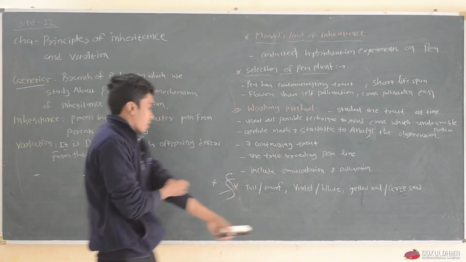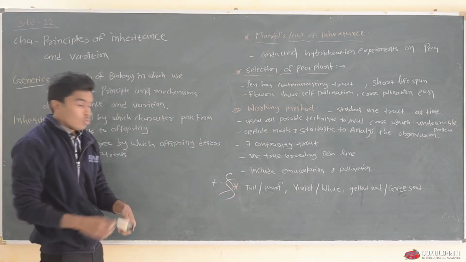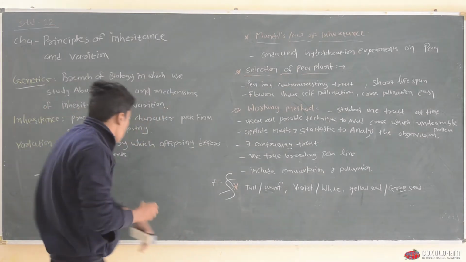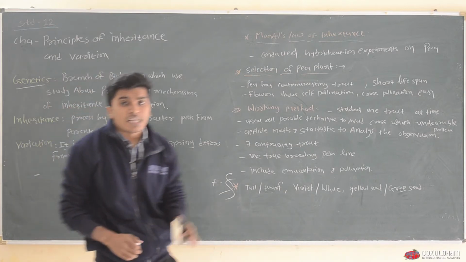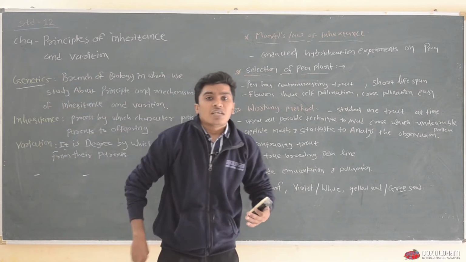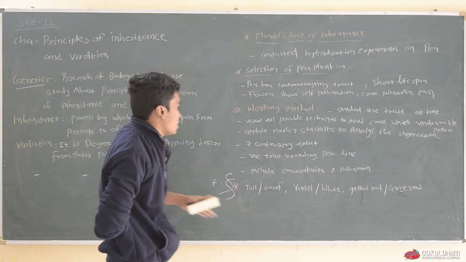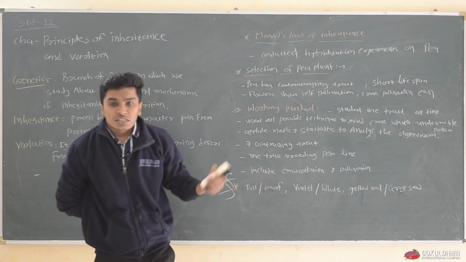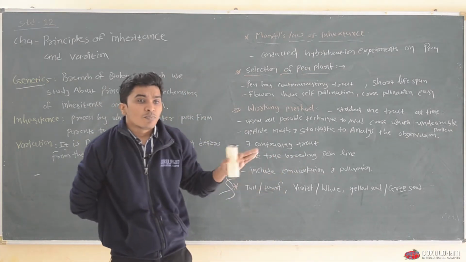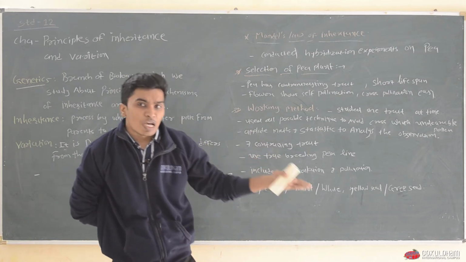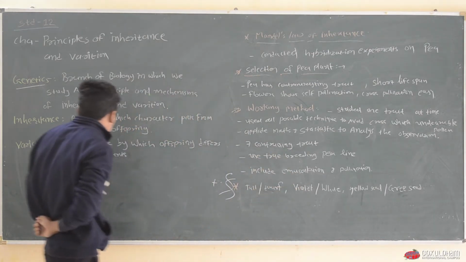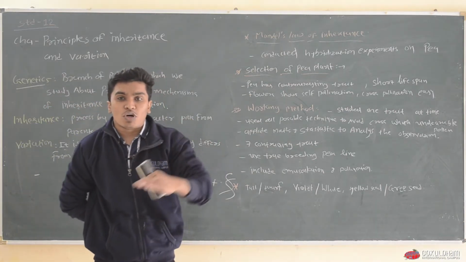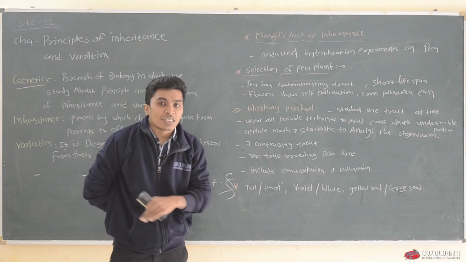For example, if a human wants more milk, he will cross his female cow with a male cow which has better, desirable characters. This is the crossing and passing of characters from parent to offspring.